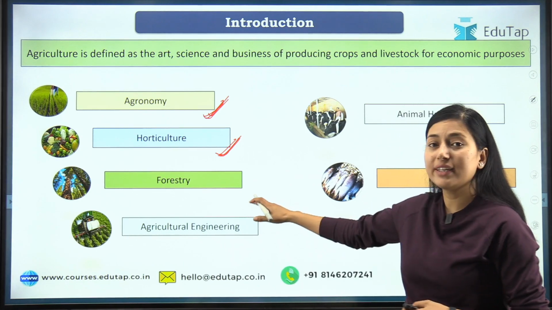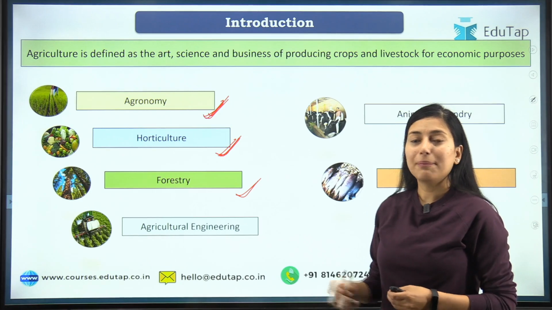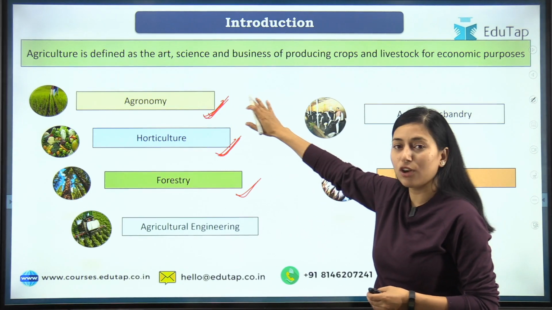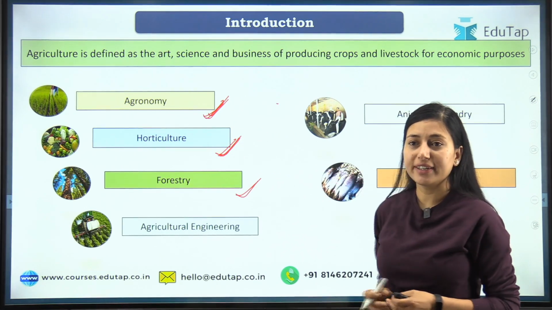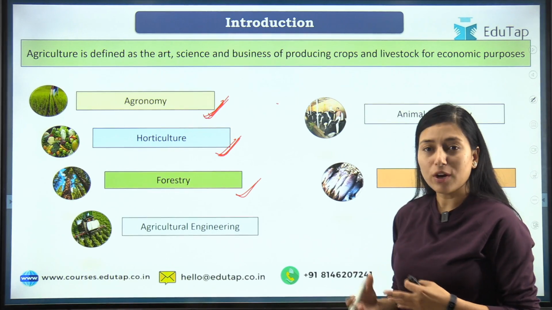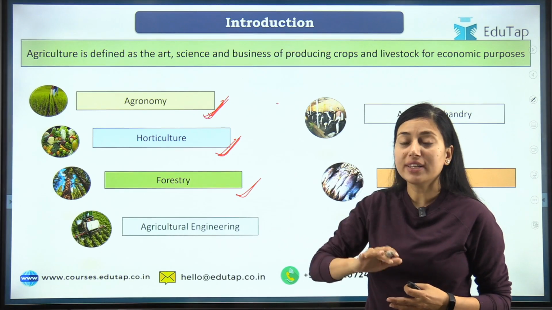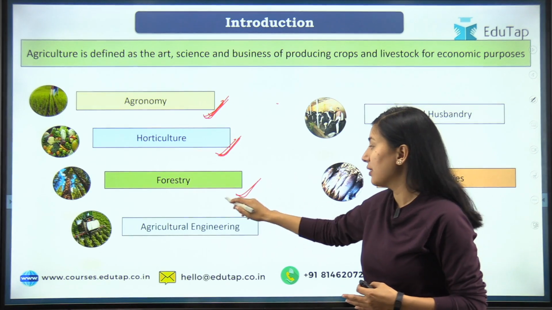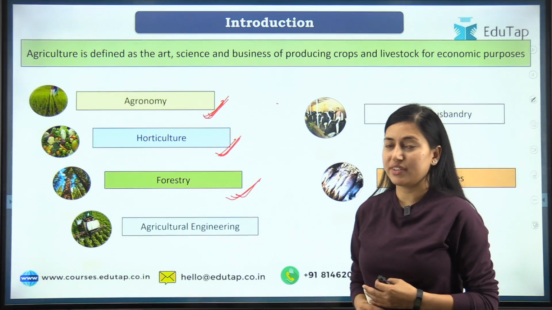Now moving on to the next branch, that is forestry. Apart from the agronomy crops covered in agronomy and the crops covered in horticulture, there are some forest crops which are important for us. So the study of forest and forest crops is done under forestry.